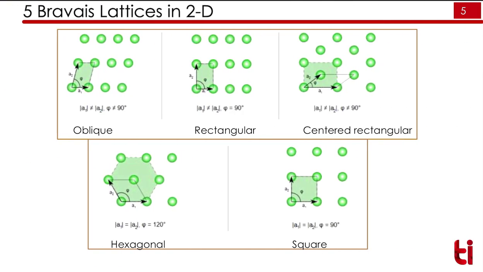So there are 5 Bravais lattices in 2 dimensions. 5 Bravais lattices means we can arrange lattices in 2 dimensions by only these 5 ways. One is oblique, second is rectangular, third is centered rectangular, fourth is hexagonal and fifth is square. In only these 5 ways we can arrange the lattice points in 2 dimensions for a repetitive structure. Again, remember that this should be repetitive in nature.